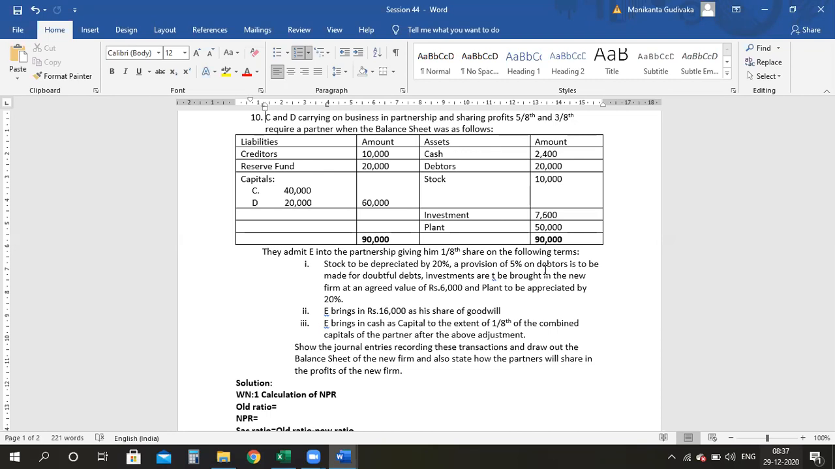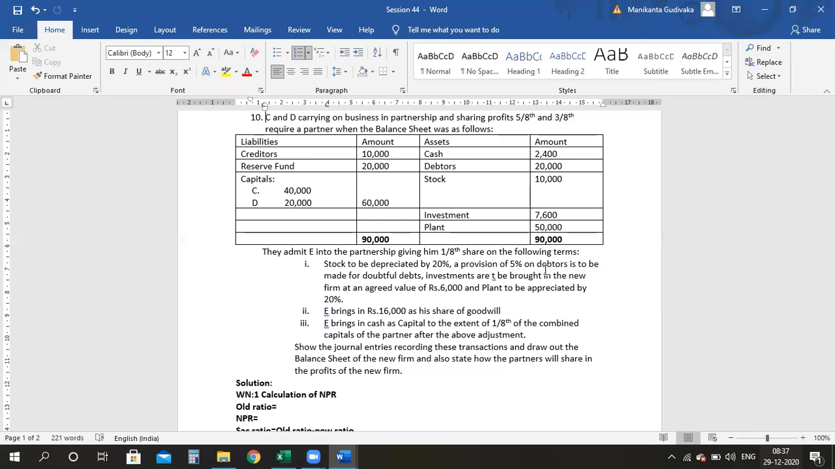So earlier it was 7,600. Now it is coming to 6,000, which means the investment value is also depreciated. The plant has been appreciated by 20%. So point number one, all those things, whatever we are doing, have to be taken care of by the revaluation account. E brings in 16,000 as his share of goodwill, and E brings in cash as capital to the extent of 1/8 of the combined capital of partners after the above adjustments.